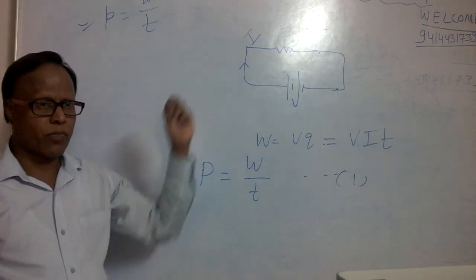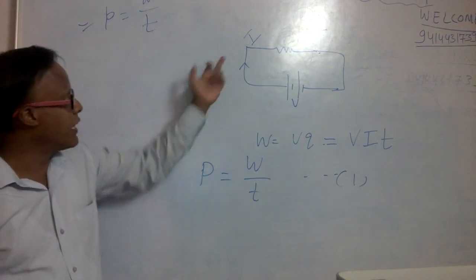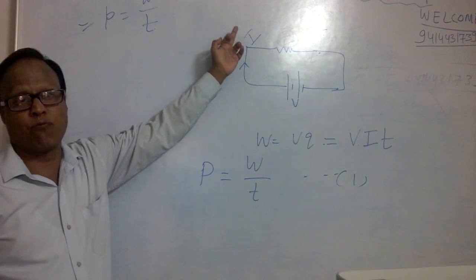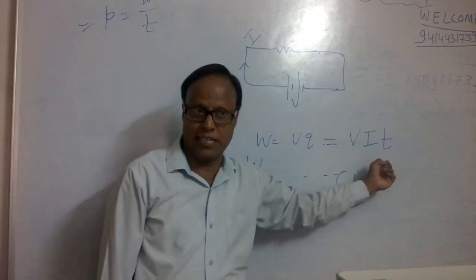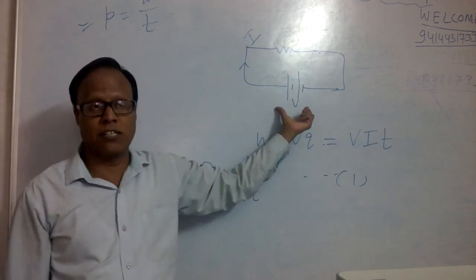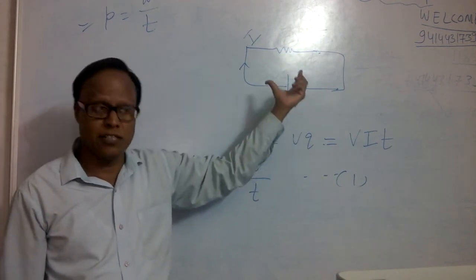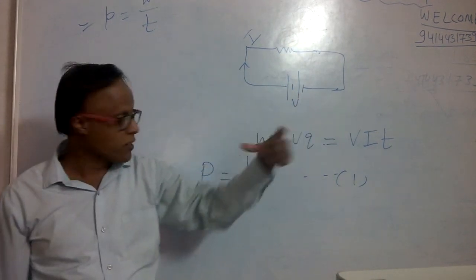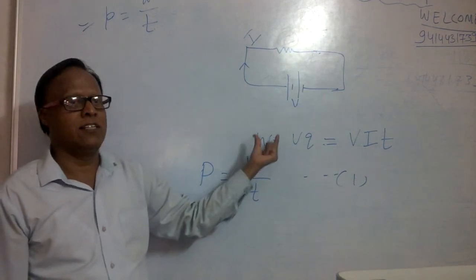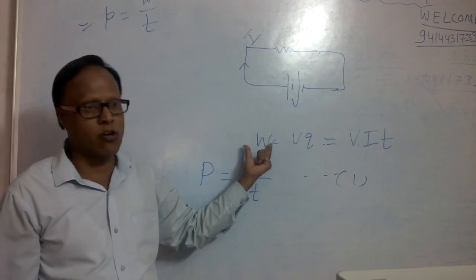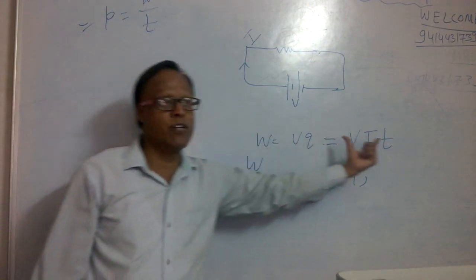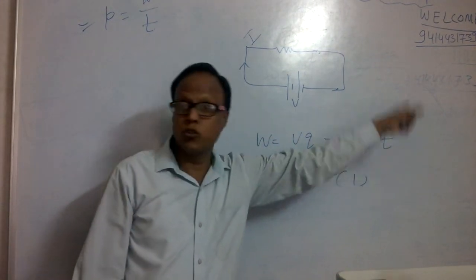Now, if a current I ampere flows through a circuit for time t at a constant potential difference V, then the work done or electrical energy consumed, both are the same thing here, is equal to VIT in joules.